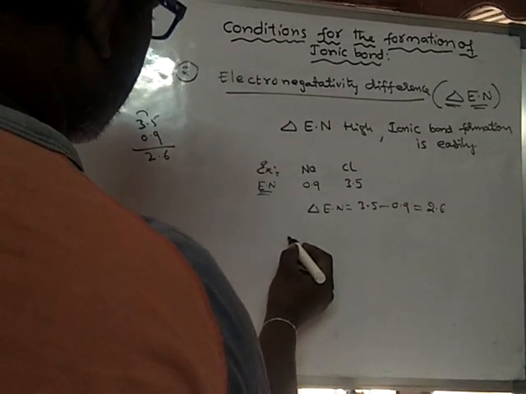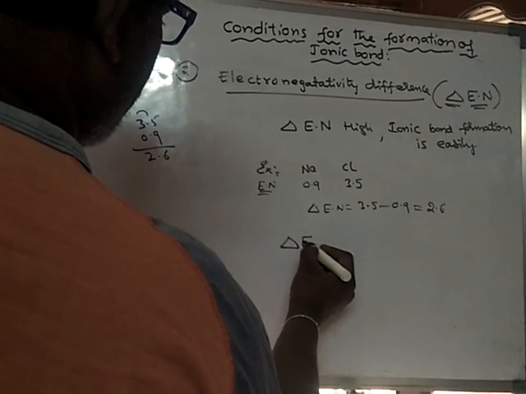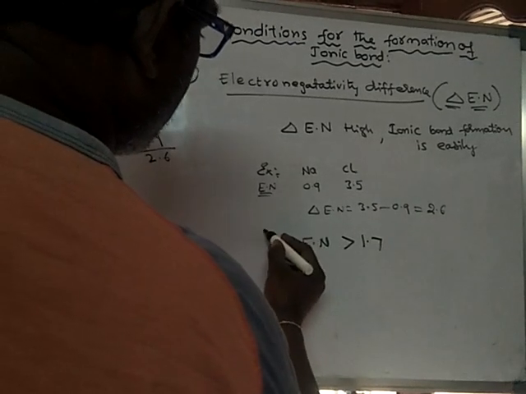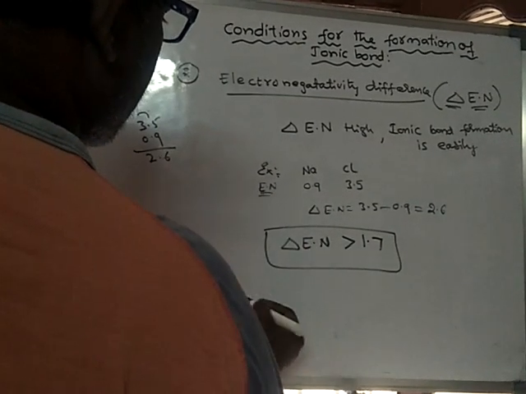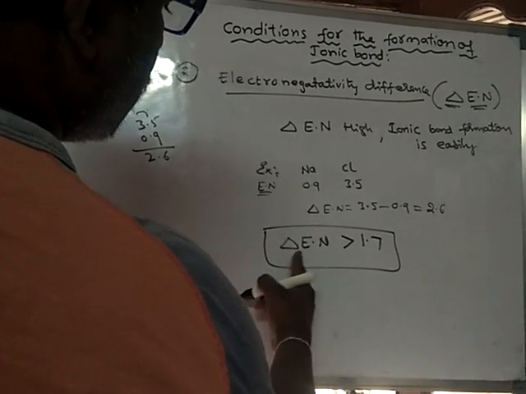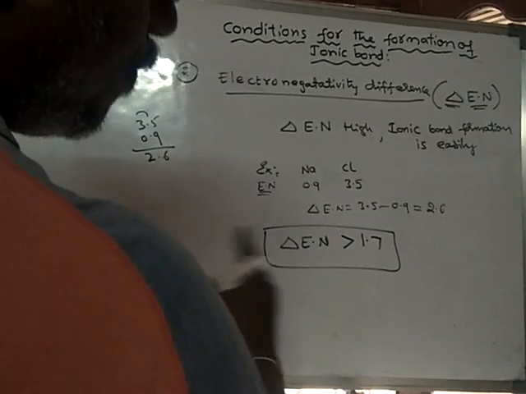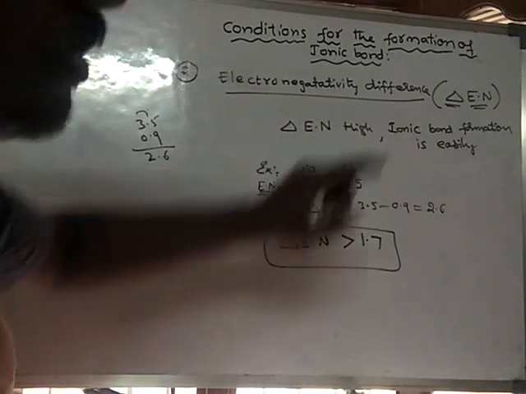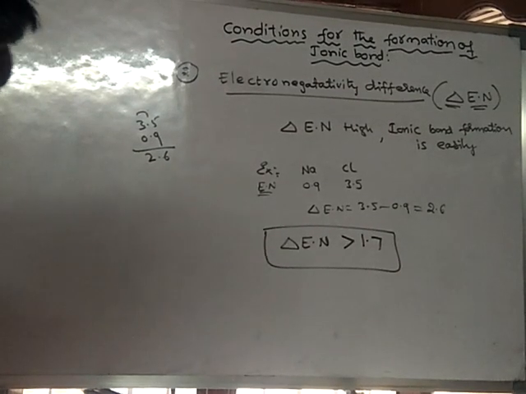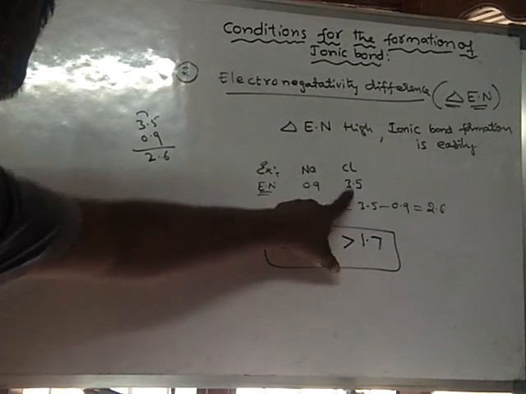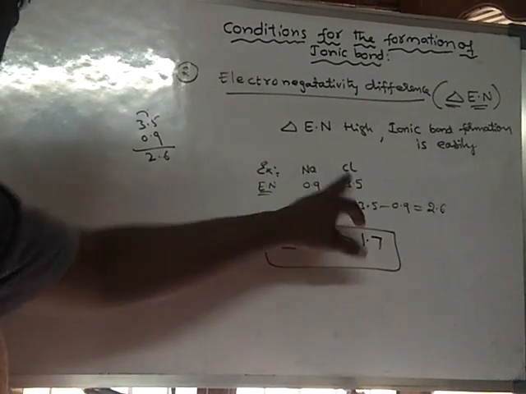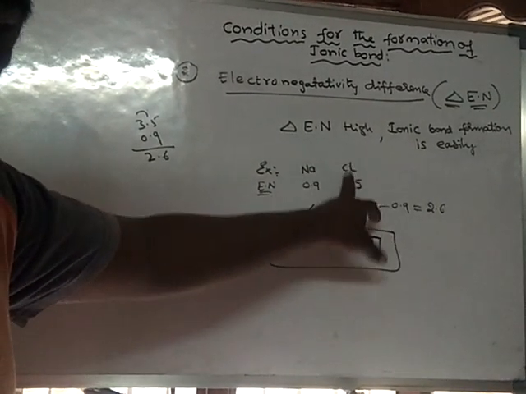Generally, if the electronegativity difference is greater than 1.7, this is important. Delta EN means the electronegativity difference between the two participating atoms. For example, in NaCl, we have to consider the electronegativity difference between sodium and chlorine.